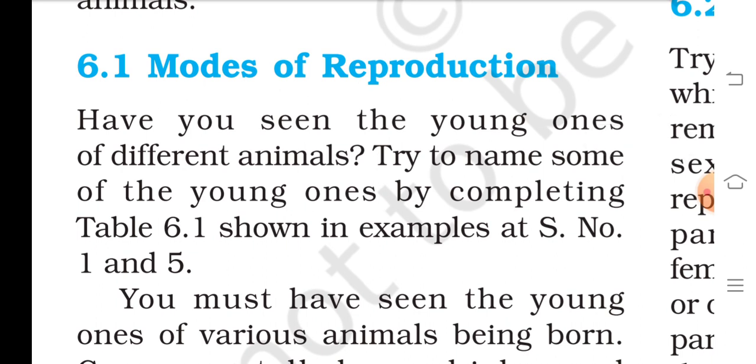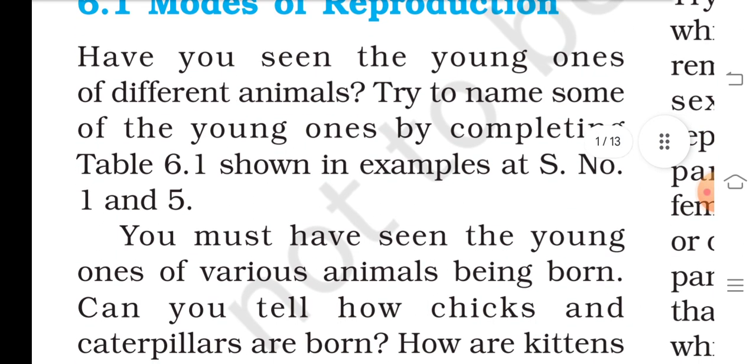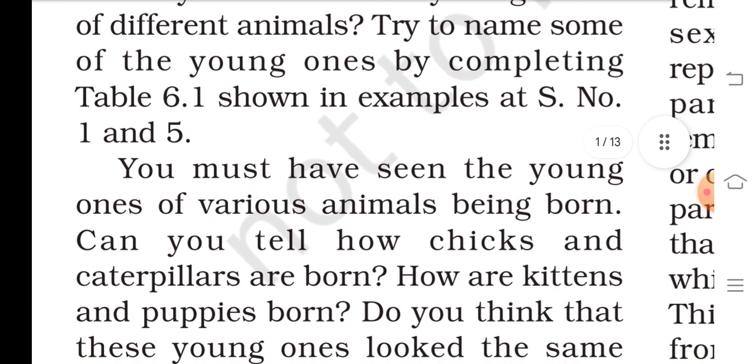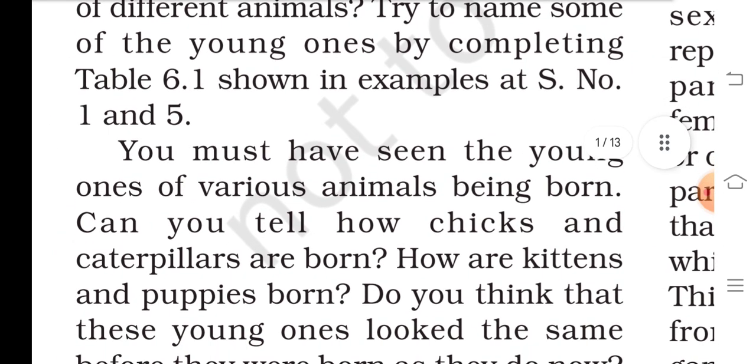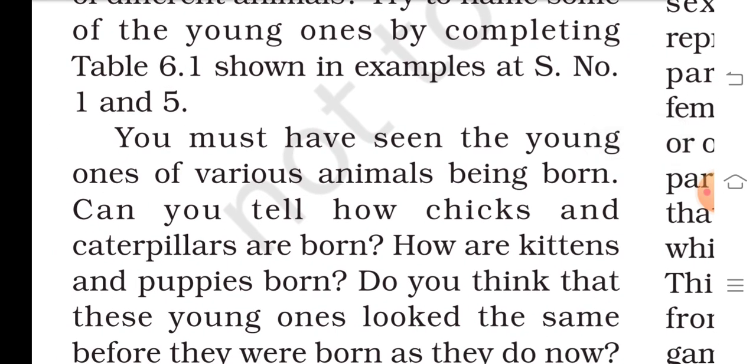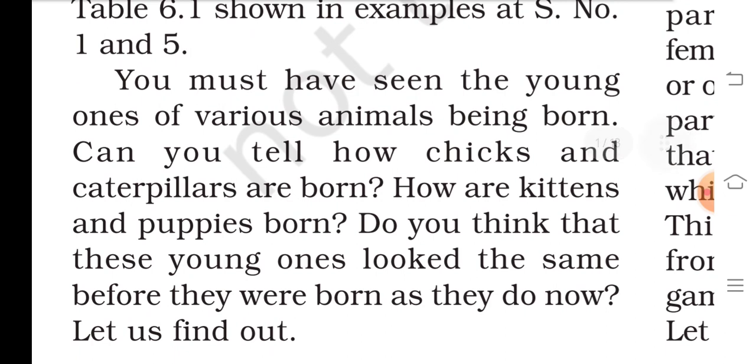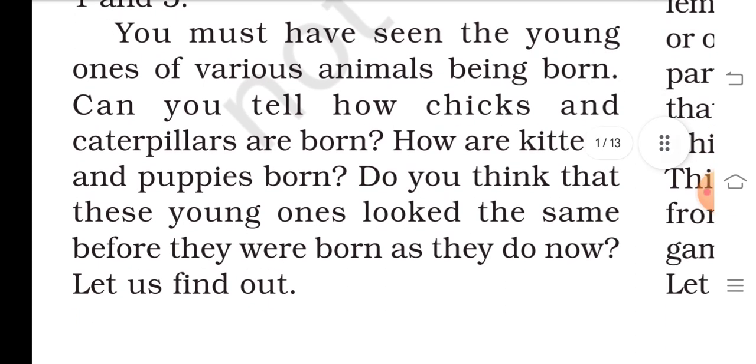Mode of reproduction. Have you seen the young ones of different animals? Try to name some of the young ones by completing Table 6.1, as shown in examples at serial numbers 1 and 5. You must have seen the young ones of various animals being born.